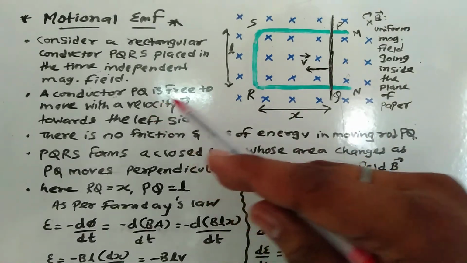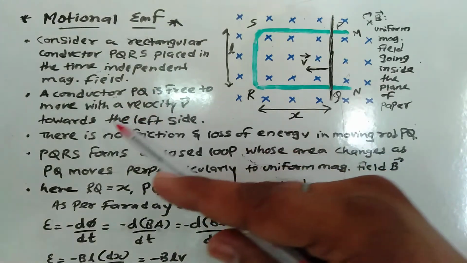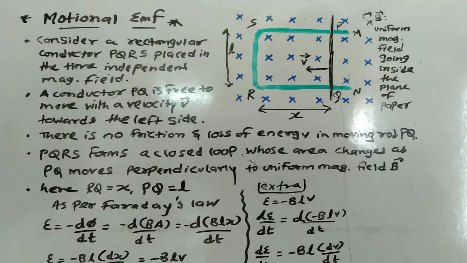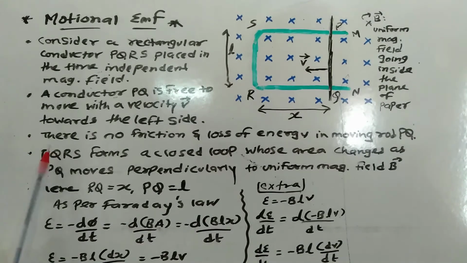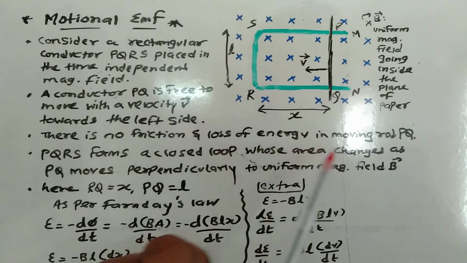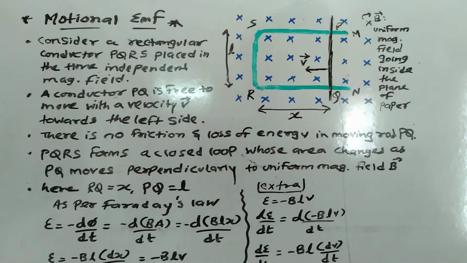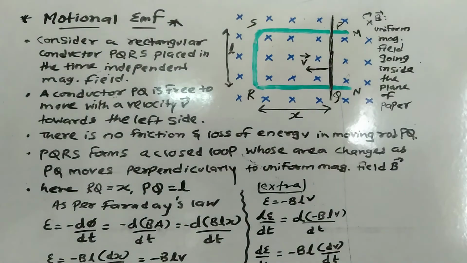A conductor PQ is free to move with a velocity v towards the left side. Now there is no friction and no loss of energy in moving the rod PQ.